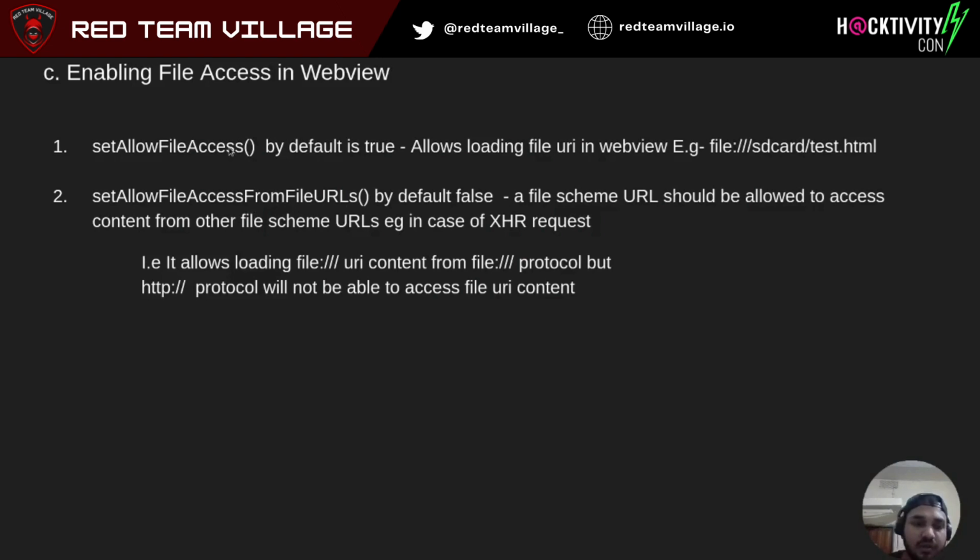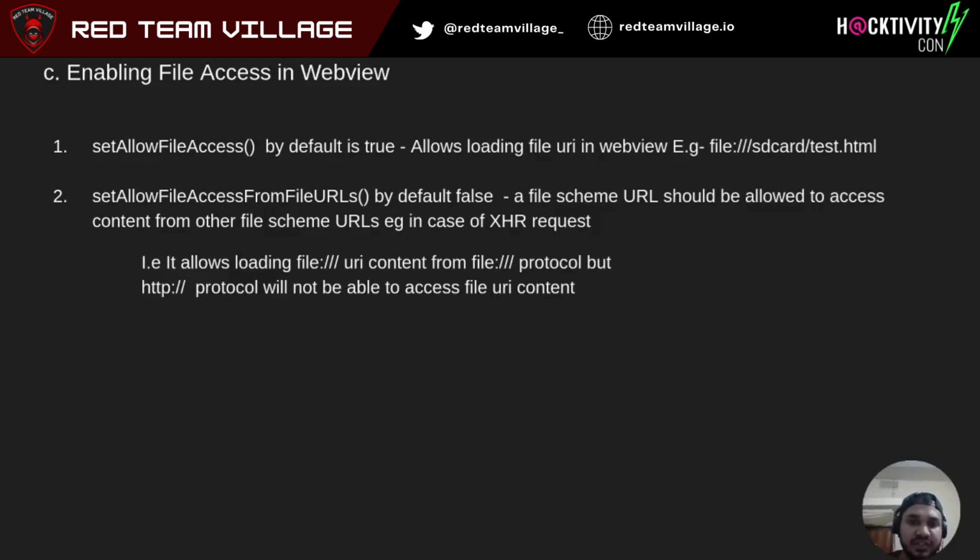So at start it might be a bit confusing, like they mean the same, but they are actually different. setAllowFileAccess, basically what it does is it allows a file protocol to actually access another file protocol. Example, let's say you are in a desktop application, a desktop Chrome application, and in an HTML page you try to load a file protocol URL, right? So in a desktop application, Chrome will automatically block this, right? Because HTTP protocol cannot access file protocol.